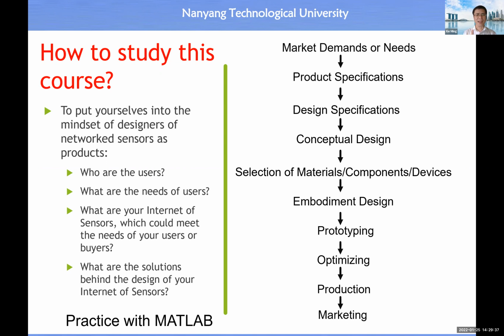The answer to question number 1 should be obvious to you because users include ourselves and smart products, smart systems, and smart machines. And the answer to question number 2 should be obvious to you as well because all these users have the common need, which is to have sensory data, right?